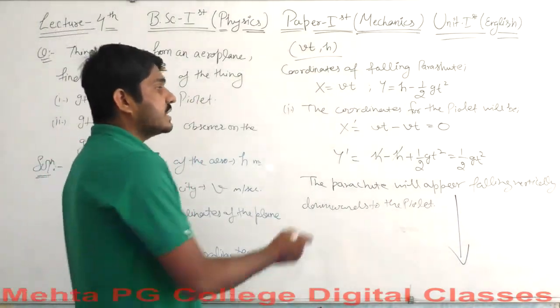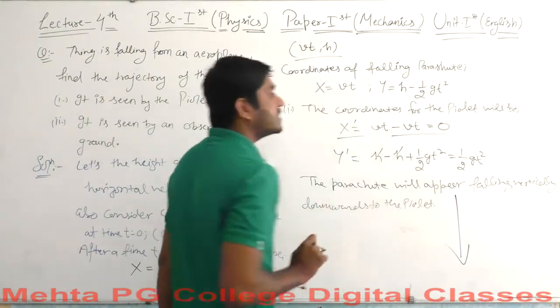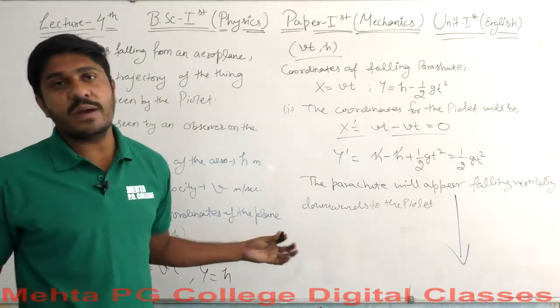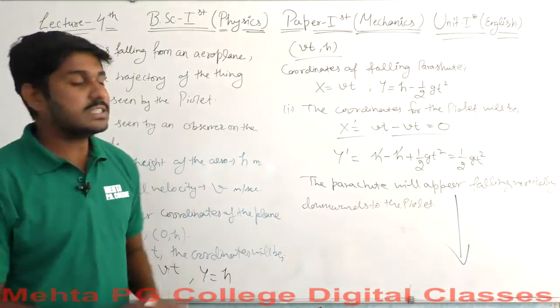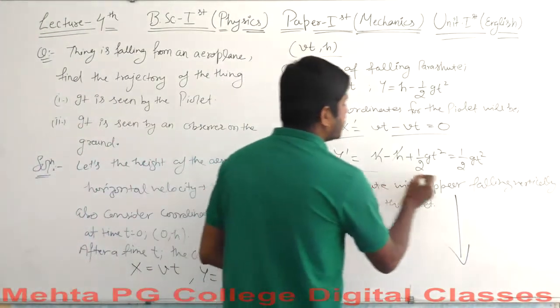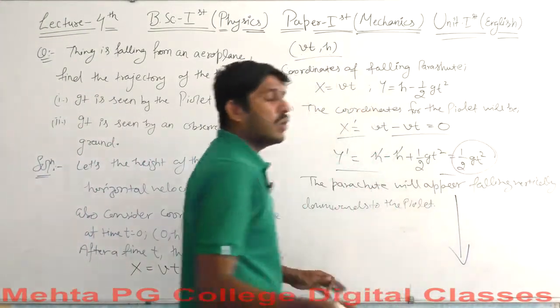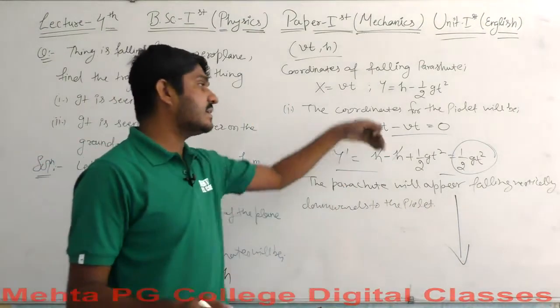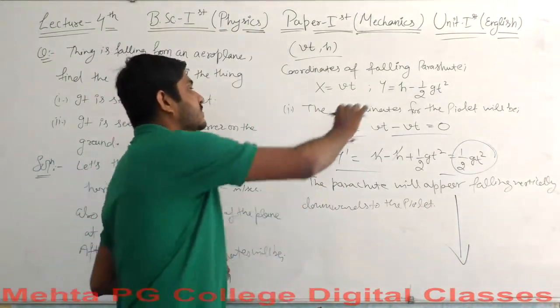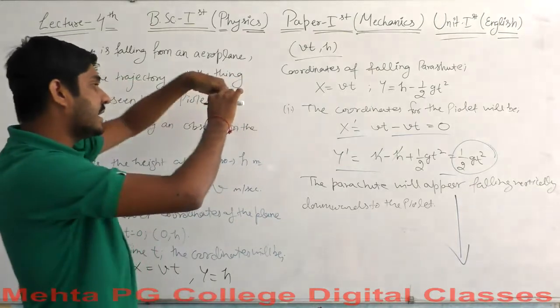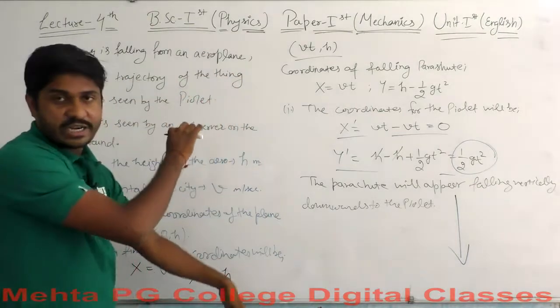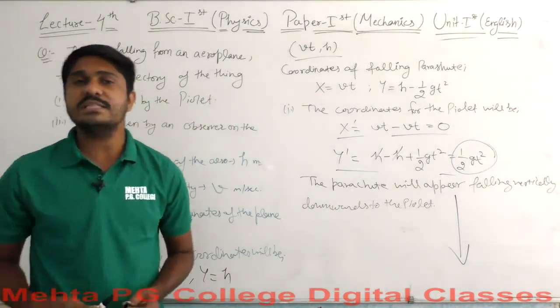Why? Because the x coordinate has no variation for the pilot, but the y coordinate changes according to gravity only. So according to the pilot, moving in this direction, it will fall in a straight line, but actually it is not falling in a straight line.